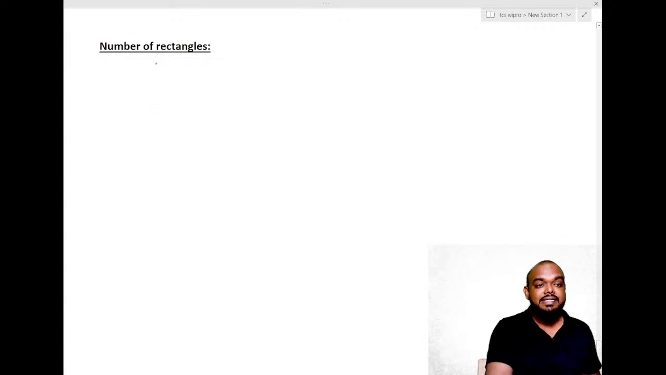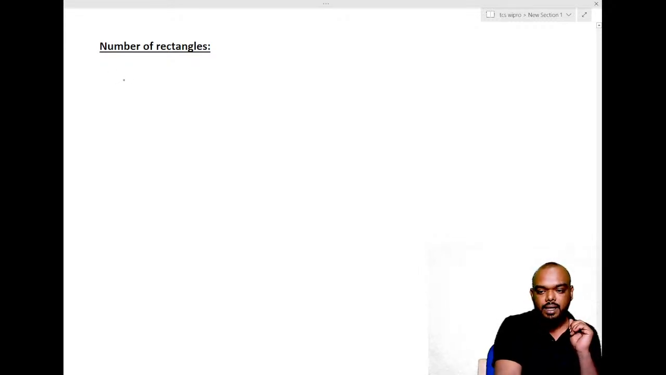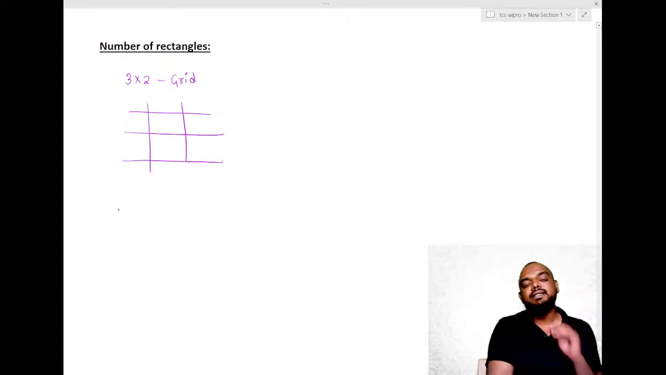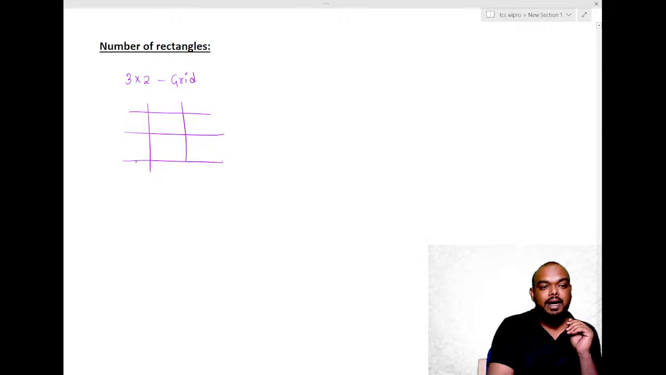Observe here. Suppose there is, let us say, a 3 cross 2 grid. We call it a 3 cross 2 grid, meaning 3 horizontal lines and 2 vertical lines. How many rectangles? 1, 2, and the bigger one 3. So it just gives us 3 rectangles.